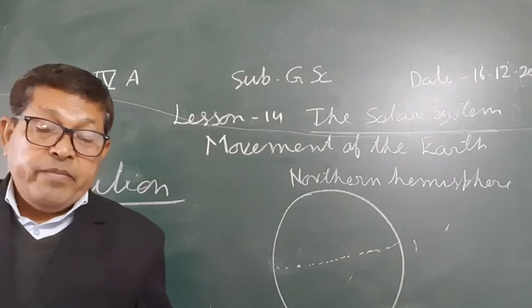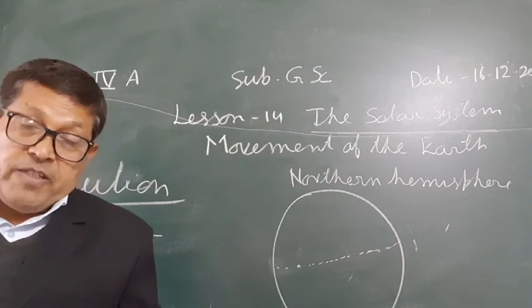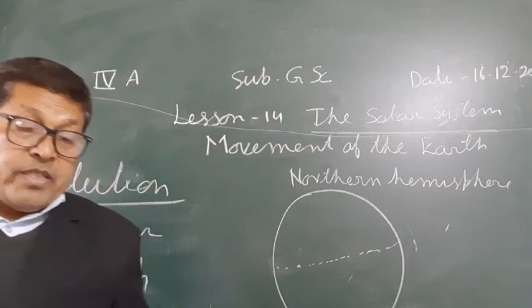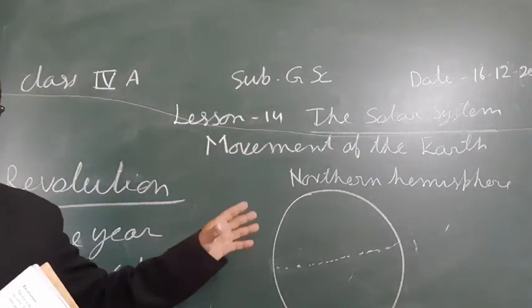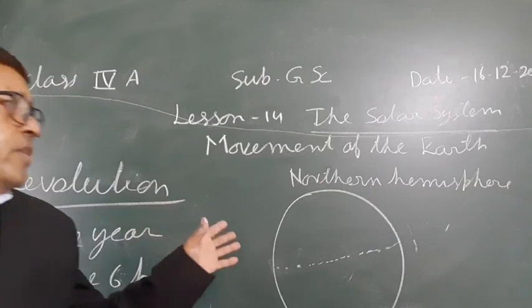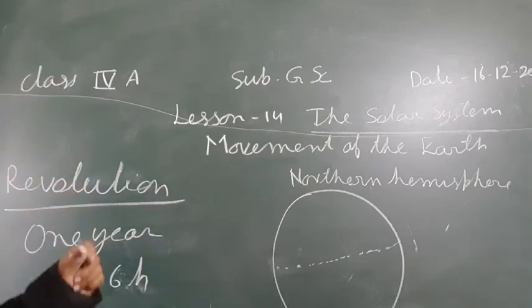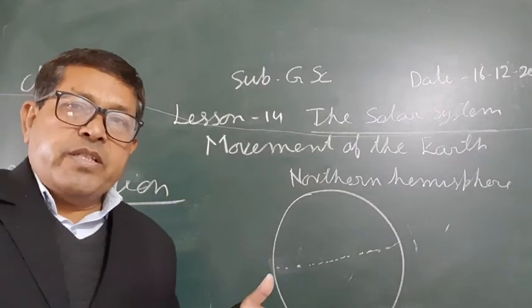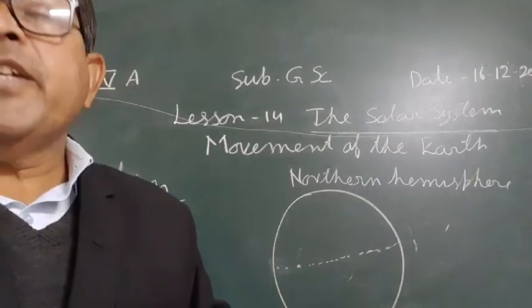So that's for today. Next time we'll discuss the seasons. This revolution may cause the seasons. Seasons take place due to the revolution of the earth. Rotation causes the day and night. Thank you. That's for today.